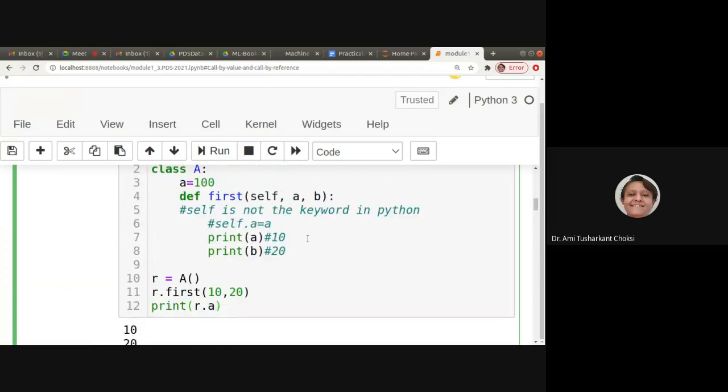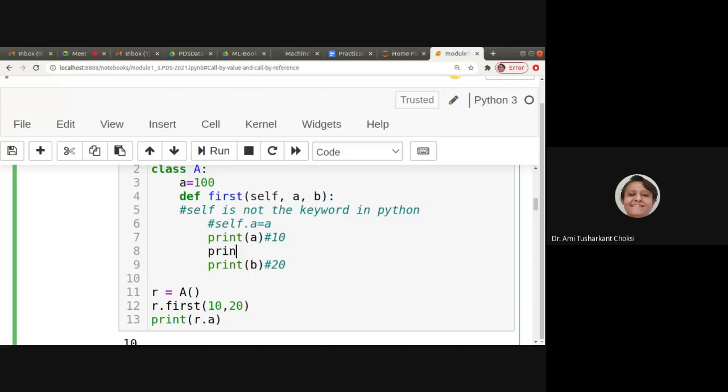Okay. What about this? Here we have printed a. So whatever is being passed, that will be there. Let me print self.a here. Now what will it print?